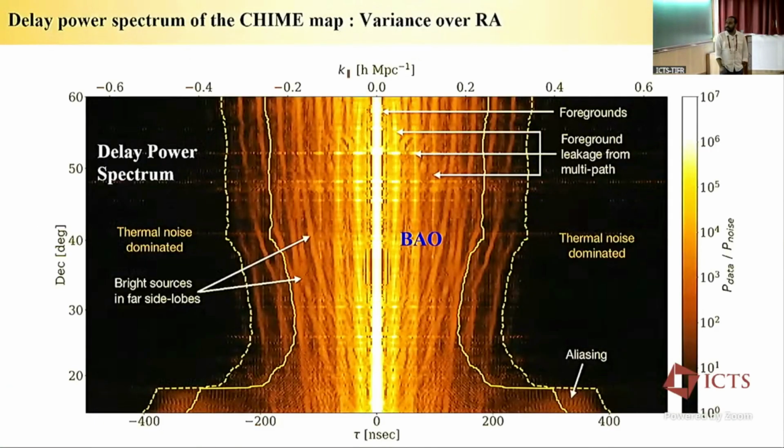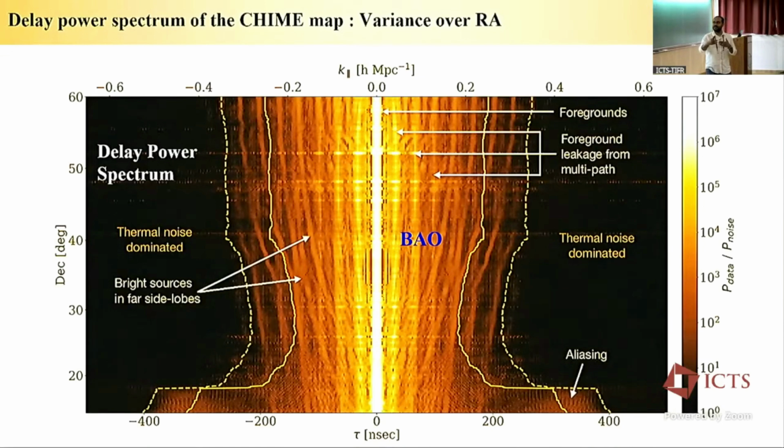So this is the delay power spectrum. We make a map of the sky, go to the Fourier domain, and then take the variance over the array. What I've plotted here is a function of declination and of tau. The upper axis is k parallel. In an ideal scenario, you'd expect your foregrounds to be at zero delay, but we see a lot of junk going on here, right? These vertical lines are basically foreground leakage from multipath. We have a standing wave along the cylinder, which is imprinted in our beam, and that gives you this multipath propagation, this vertical line.